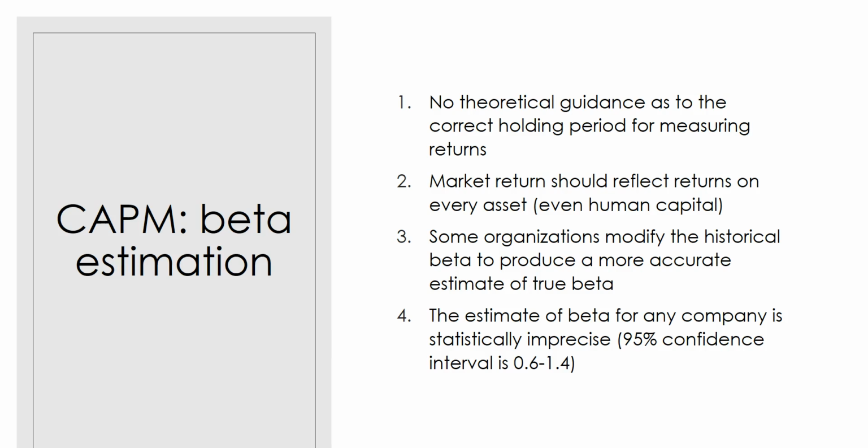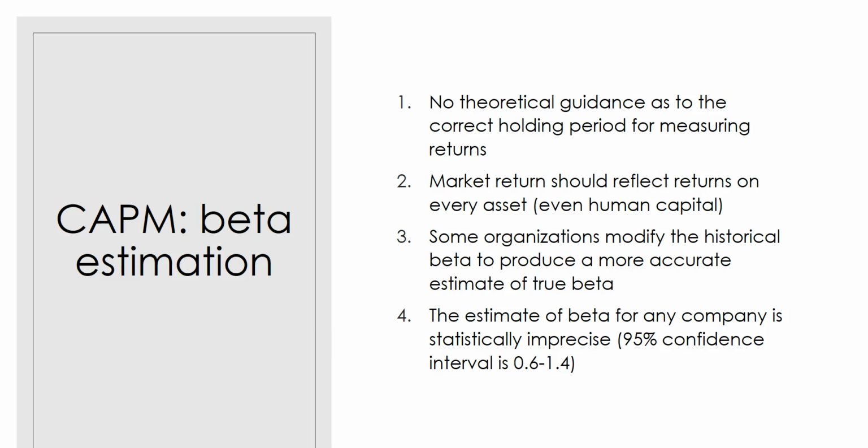There's no theoretical perfect holding period. Second, the market return should reflect returns on every asset, even human capital, which is not something that we can measure. Third, some organizations modify the historical beta to produce a more accurate estimate of true beta. And the estimate of beta for any company is very imprecise.